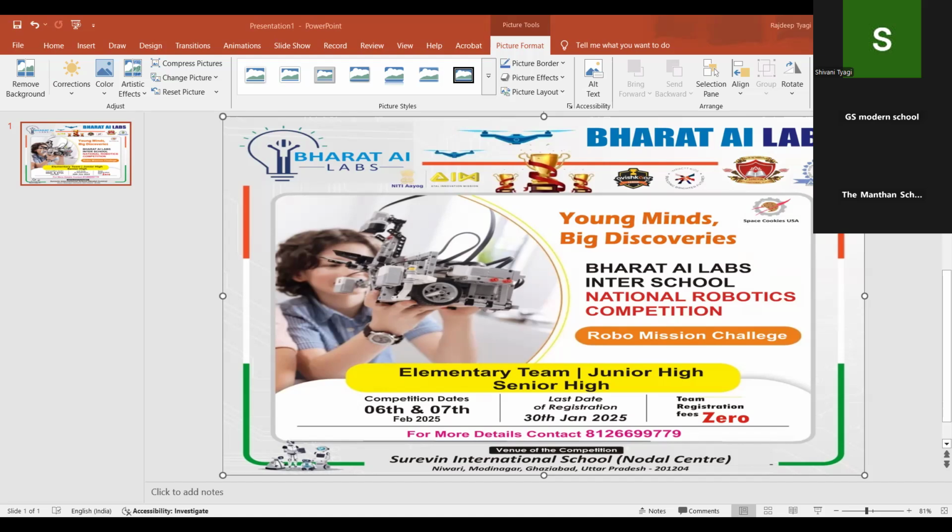So the robot will come here from the start position, pick both lake elements, and after that drop one in park A and one in park B. So this is the one mission.